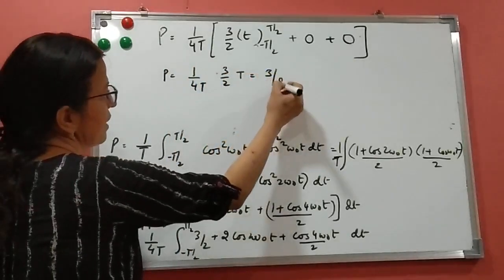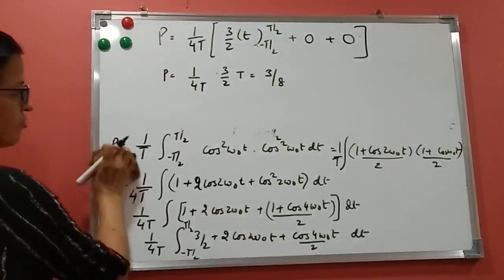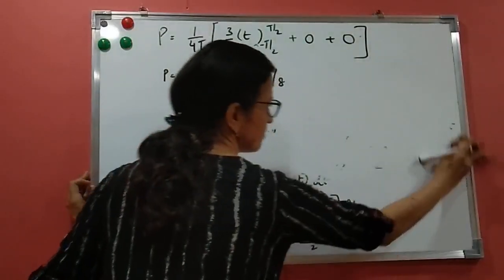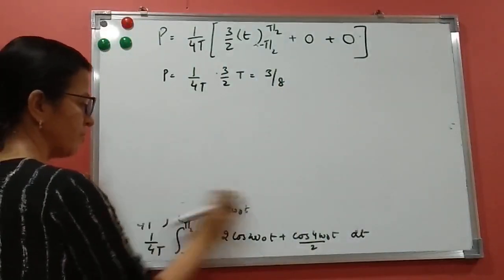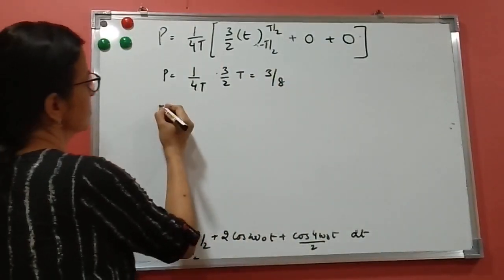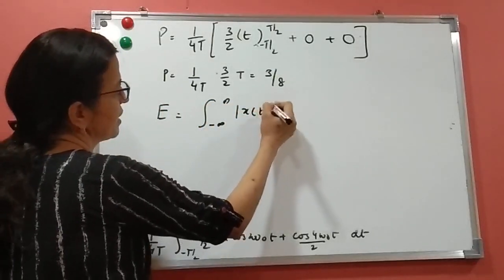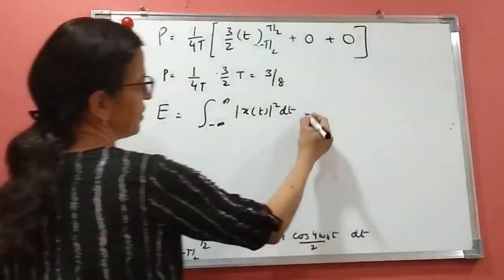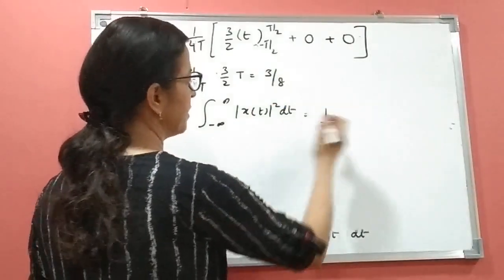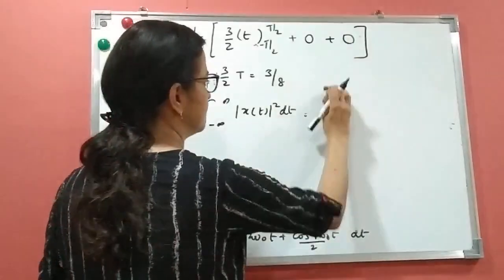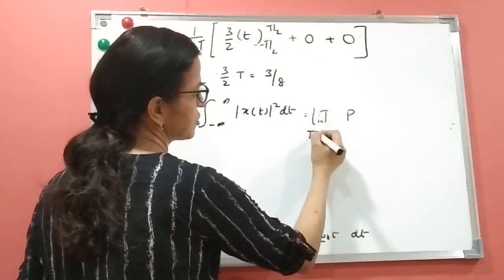So the answer is 3 by 8. What is power? 3 by 8. And we know now how to find energy, and as we got power as finite, it is a power signal. Always remember, when the signal is infinitely going ahead, the energy is going to be infinite and thus it is a power signal. What is the energy formula? Energy is the integral from minus infinity to infinity of x(t) square dt, which can be written as nothing but 1 by t into power, that is, t into power, limit t tends to infinity.